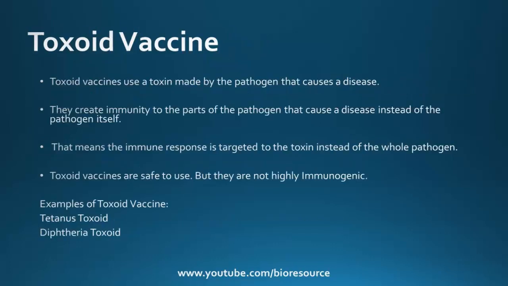Let's see what toxoid vaccines are. Toxoid vaccines use a toxin made by the pathogen that causes the disease. They create immunity to the parts of the pathogen that cause the disease instead of the pathogen itself. That means the immune response is targeted to the toxin instead of the whole pathogen. Toxoid vaccines are safe to use, but they are not highly immunogenic. Examples of toxoid vaccines include tetanus toxoid and diphtheria toxoid.